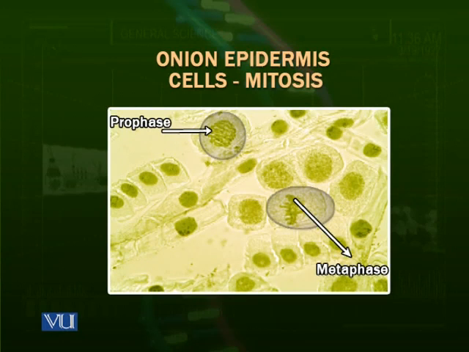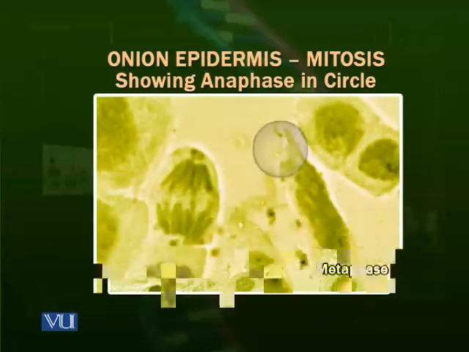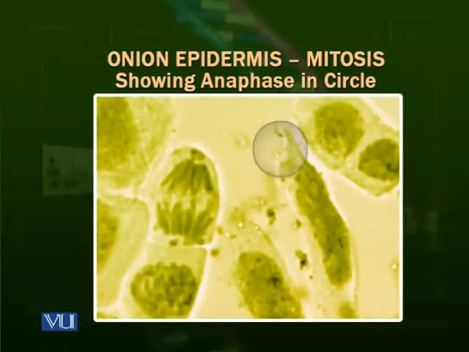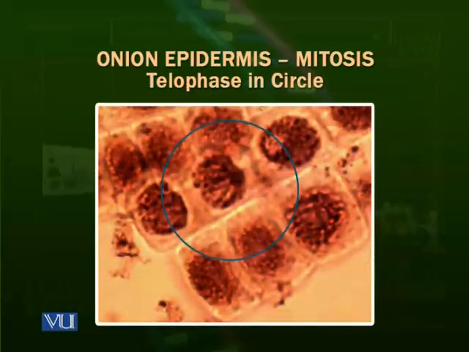On the right down, you can see a metaphase. The chromosomes are arranged on the equator. In the next picture, you can see a beautifully placed anaphase in which the chromosomes are moving towards the poles, and they just look like two umbrellas facing each other. In this diagram, again in the circle, you can see a telophase in which the chromosomes have reached their destination at the poles, and they start decondensing, but the cell is not yet divided. After this, karyokinesis, nuclear division, is complete. Now the cell has to divide into two cells.